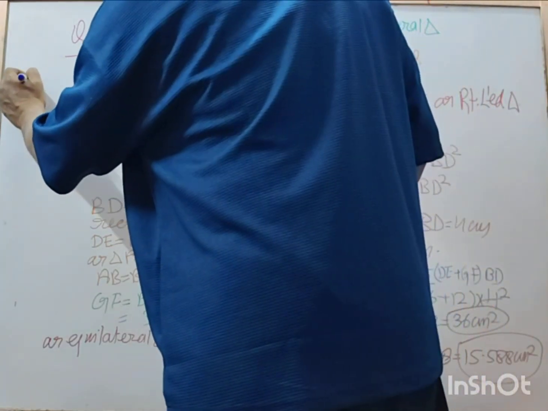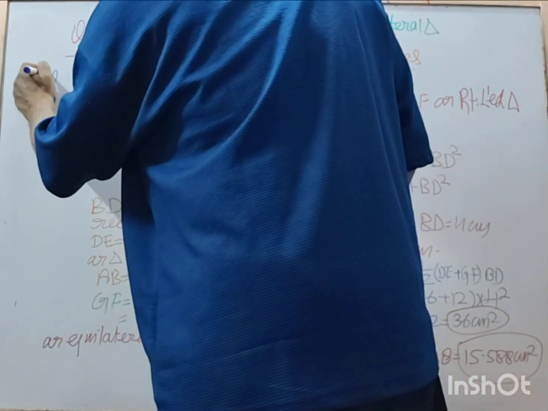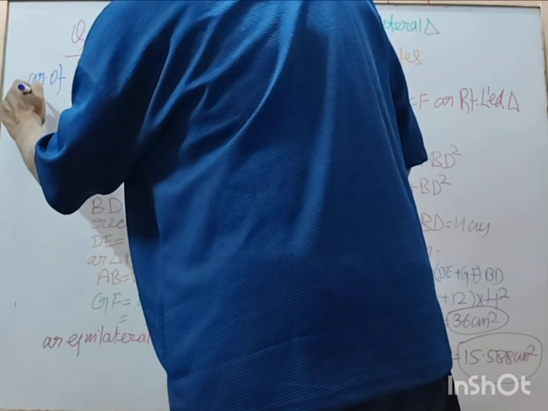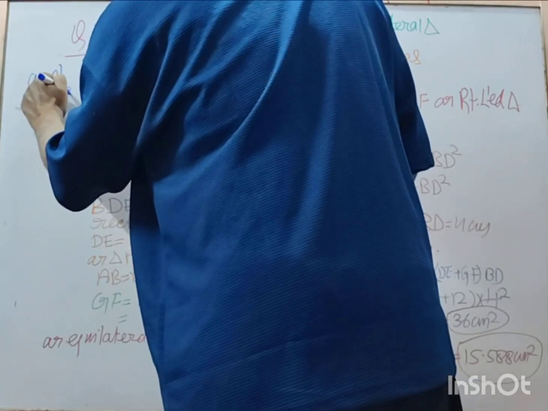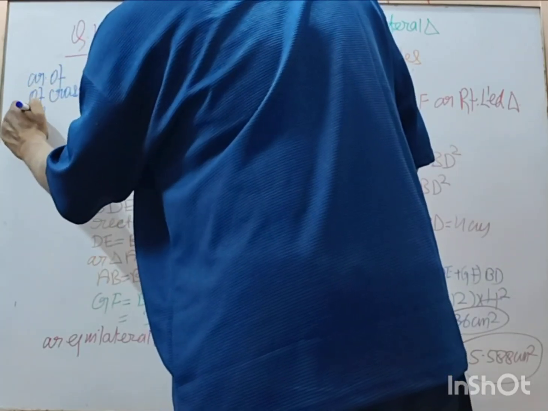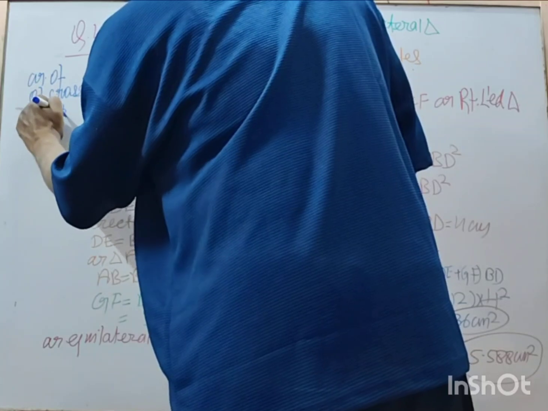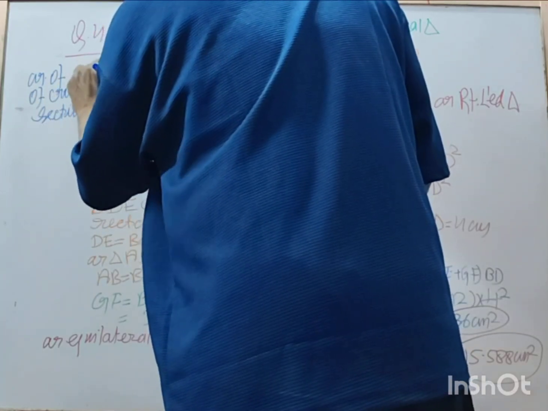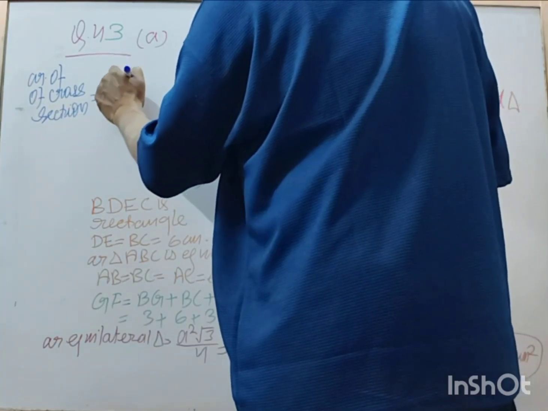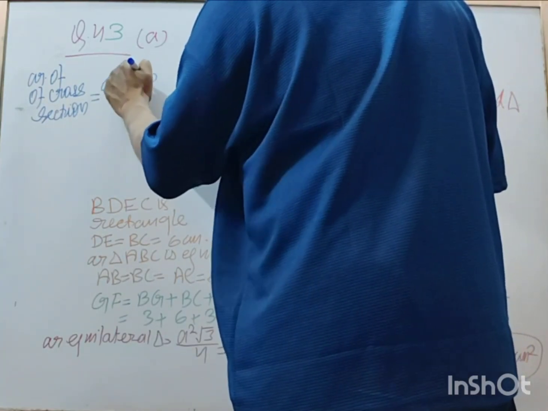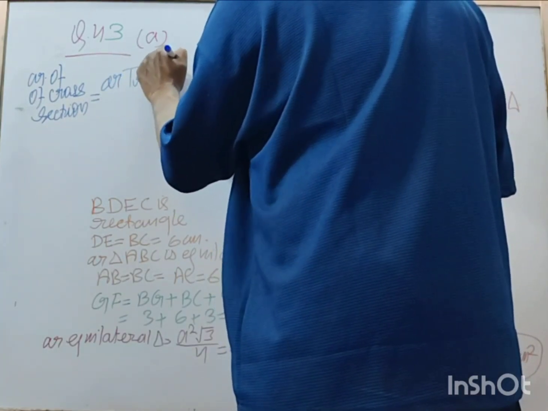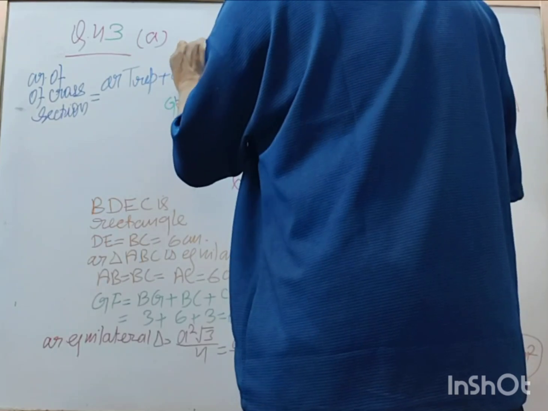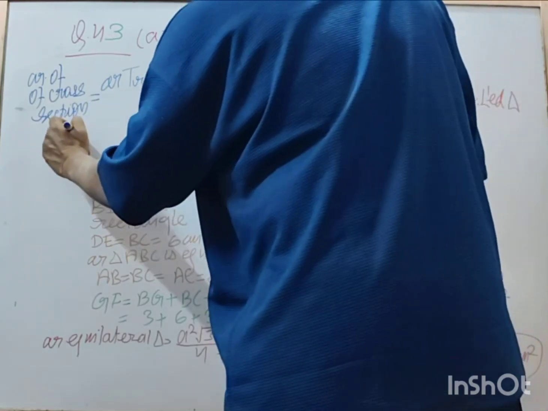Now, area of cross section is equal to area of trapezium plus area of equilateral triangle.